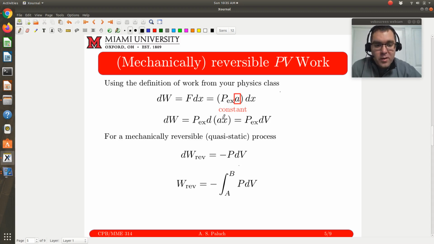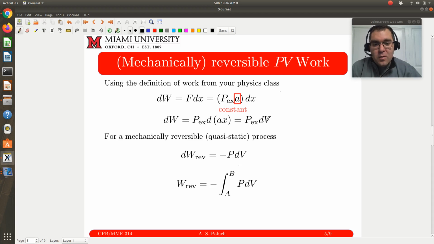The reason for doing that is my cross-sectional area times my displacement gives me the differential change in my volume. If I have some area that's moving some distance, this corresponds to the change in volume. Writing it this way, force times displacement, I rewrite as pressure times volume, so dW is P dV.